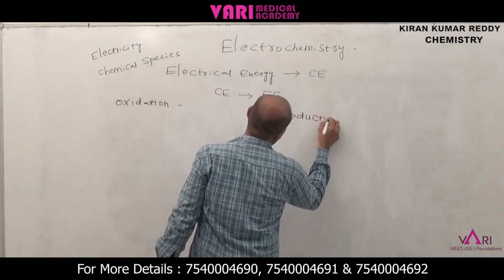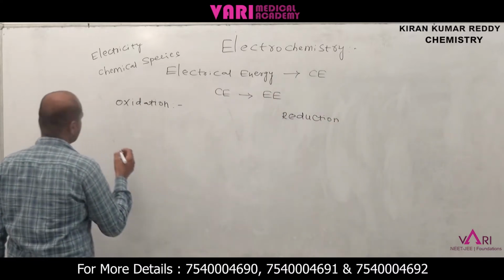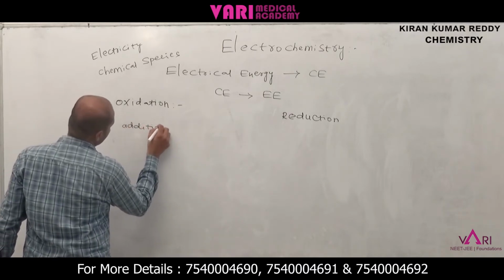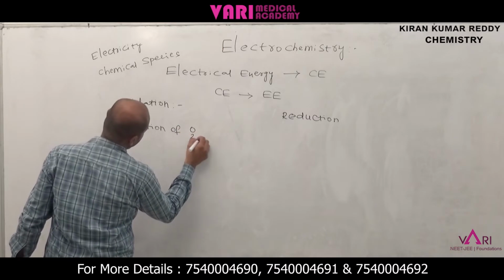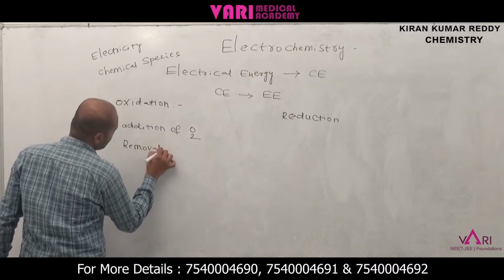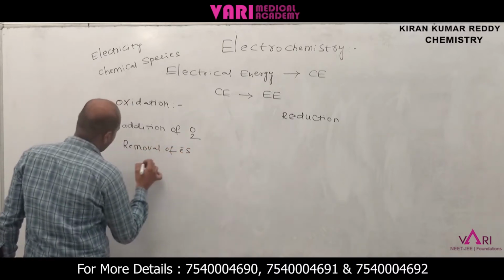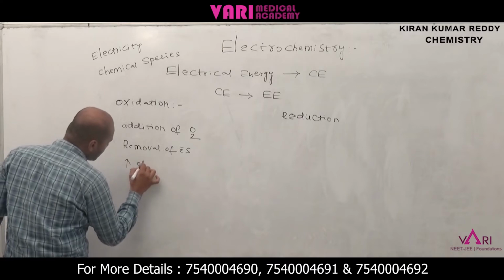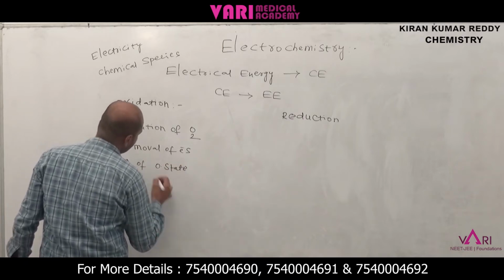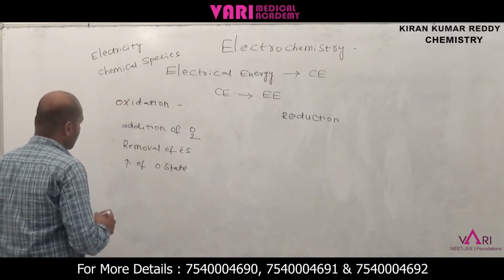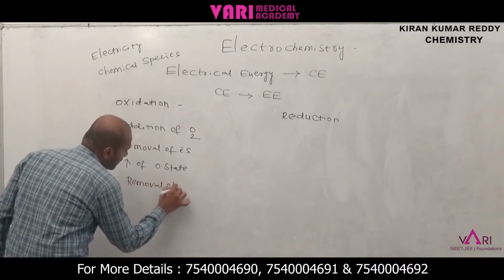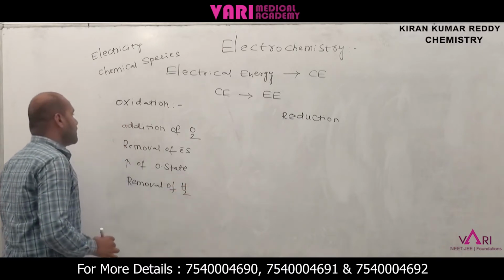What does oxidation mean? A very simple definition: addition of oxygen is called oxidation, and removal of electrons, and increasing of oxidation number, increasing of oxidation state. Another one is removal of hydrogen. These are called oxidation.